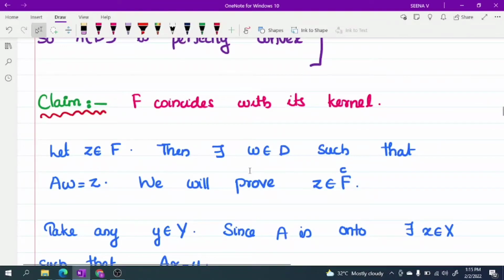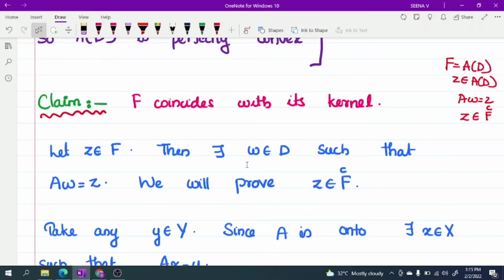z belongs to F. Then there exists a w belongs to D such that, where is z? z belongs to F means F is equal to AD. So z belongs to AD. That means there exists a w belongs to D such that Aw is equal to z. Now we will prove z belongs to Fc. Our aim is to prove z belongs to Fc.